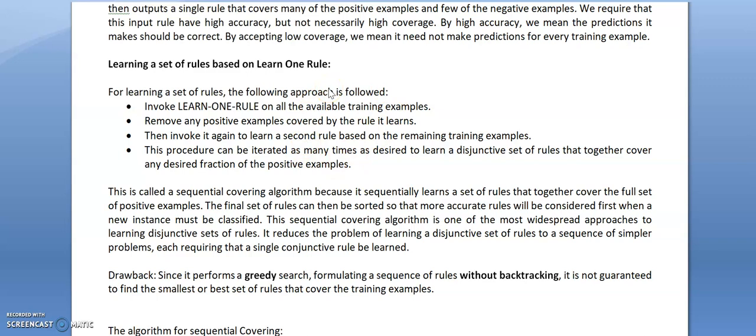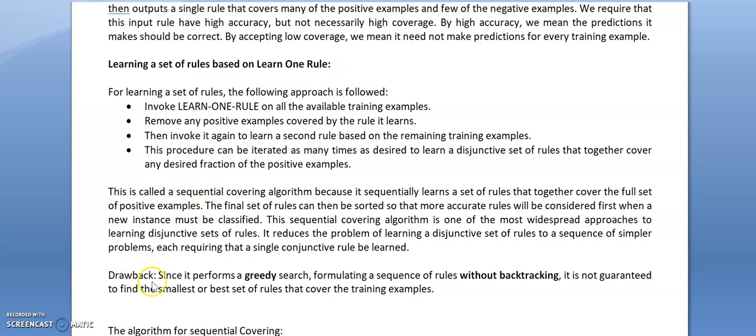Then the final set of rules that we have attained is actually sorted so that we get the more accurate rules, and these more accurate rules will be considered first. Whenever a new instance has to be classified, we will apply those rules first. So this is the sequential covering algorithm.